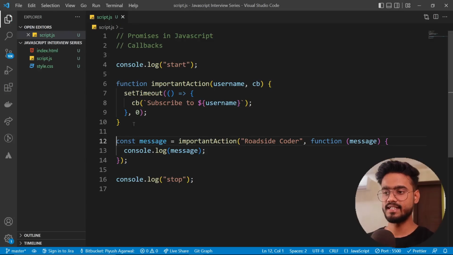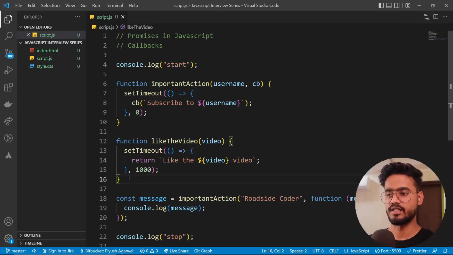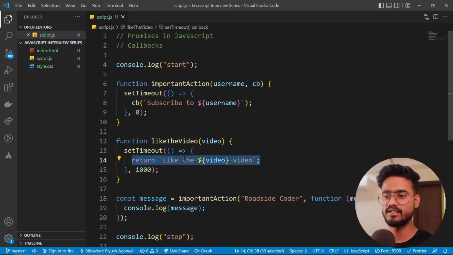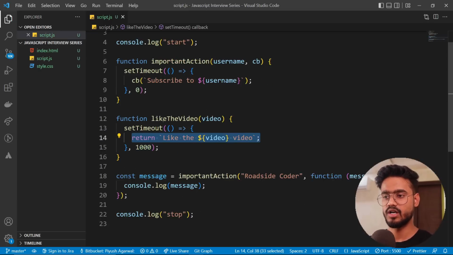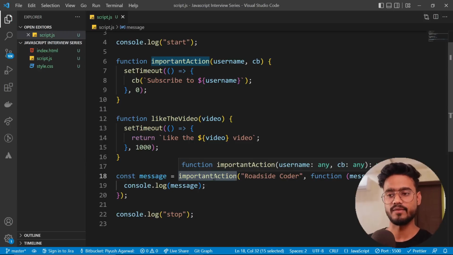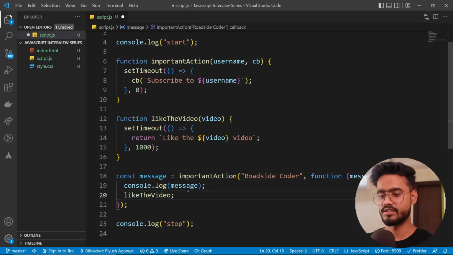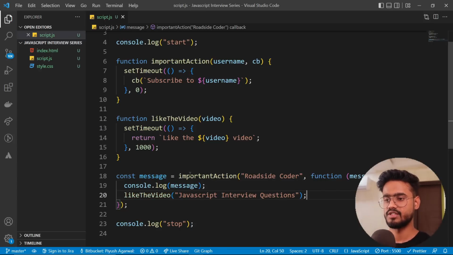Yep. Okay, so let's take this one step forward, and what I'm going to do is take another function over here called like the video, which takes the name of a video and returns like the whatever video it is. So what we want to do is execute this like the video function after this important action has finished executing. So it's simple actually. What we can do is simply call this function below this, and let's provide it. So this should execute this, and after this it should execute like the video, and we want to console log it.